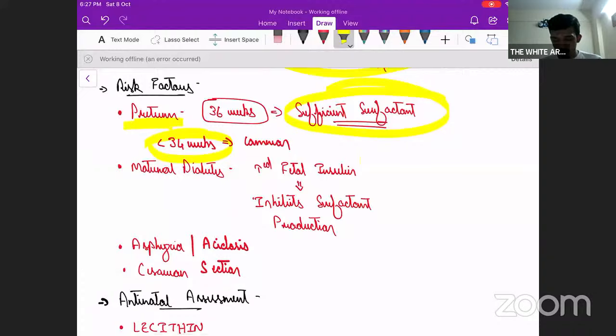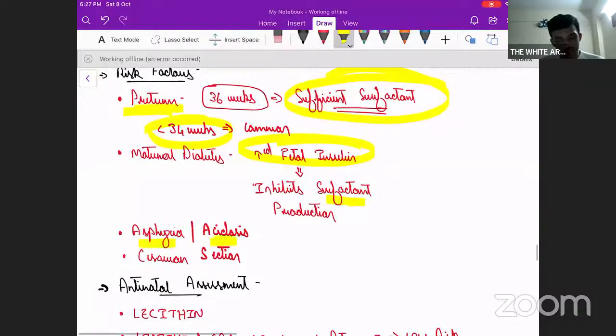Maternal diabetes, because increased fetal insulin inhibits surfactant production. Then any asphyxia or acidosis can inhibit surfactant production, and cesarean section is one of the risk factors for reduced surfactant synthesis because there won't be enough stress. Stress itself is one of the stimuli. The baby coming through the vaginal tract experiences a sufficient amount of stress, and that stress itself will produce surfactant. That is not happening in the case of cesarean section.